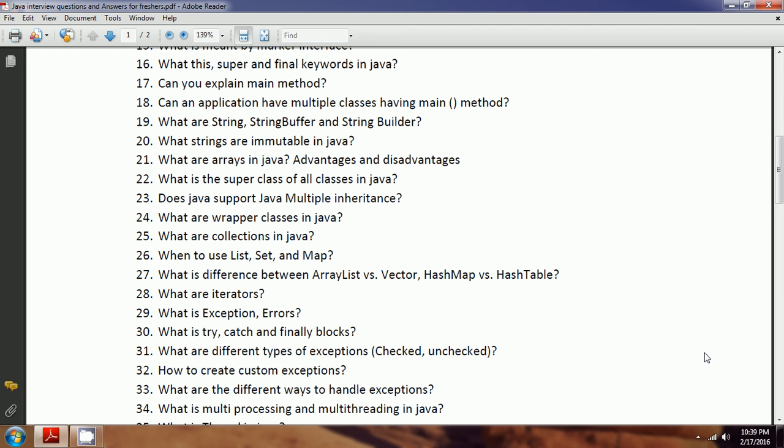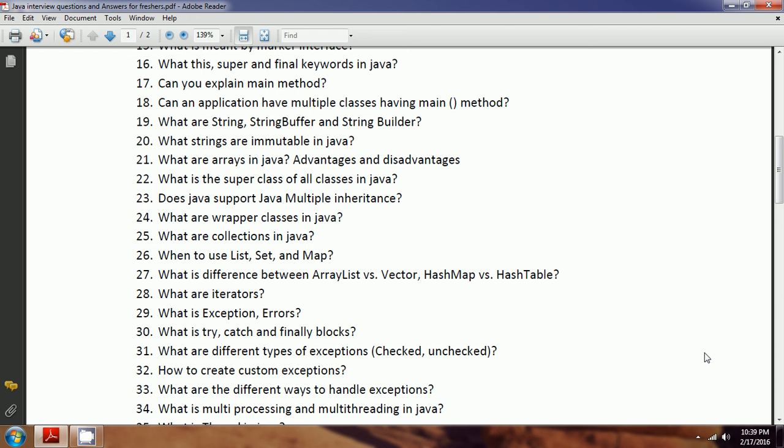Checked exceptions are those that you must handle at compile time. That means it is compulsory, enforced on the developer, to handle checked exceptions.